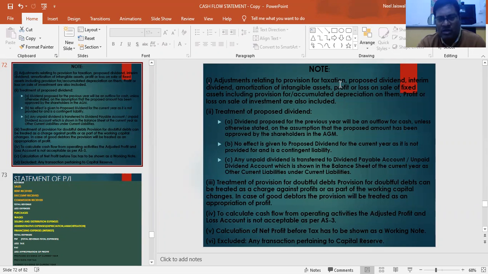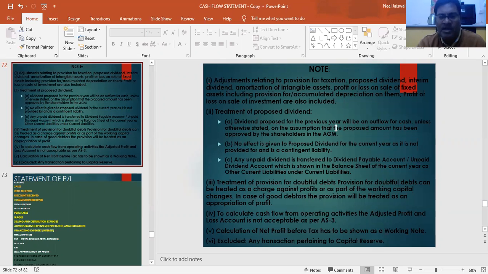Adjustments relating to provision for taxation, proposed dividend, interim dividend, amortization of intangible assets, that is goodwill amortized and all, profit and loss on sale of fixed assets, including provision for or accumulated depreciation on them, and profit or loss on sale of investment are included in your syllabus. Next, treatment of proposed dividend.